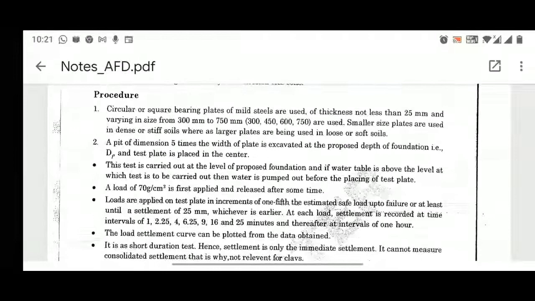Suppose 70 gram per centimeter square is first applied, you use your stopwatch: at 1 minute, then 2.25 minutes, how much settlement of the plate is there, you record in a sheet. And after the 25 minutes, at intervals of one hour you follow the same methodology.